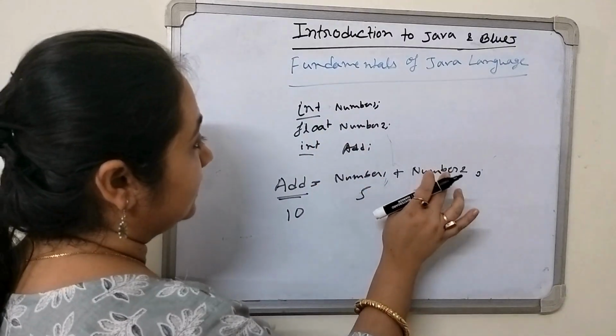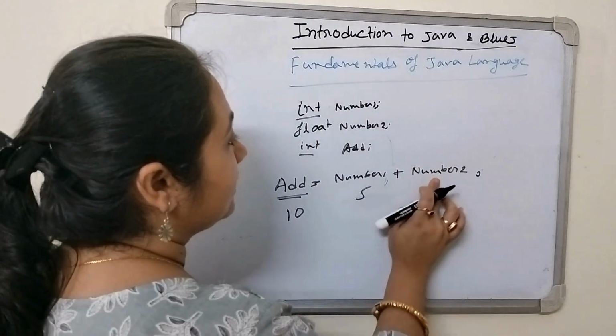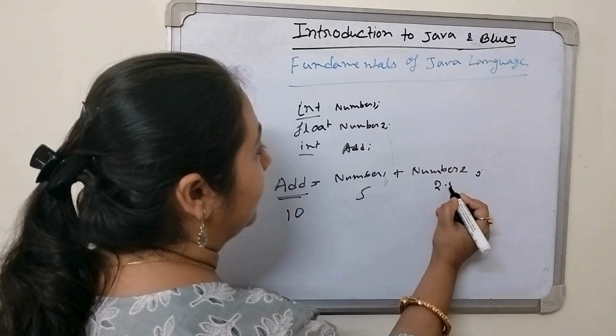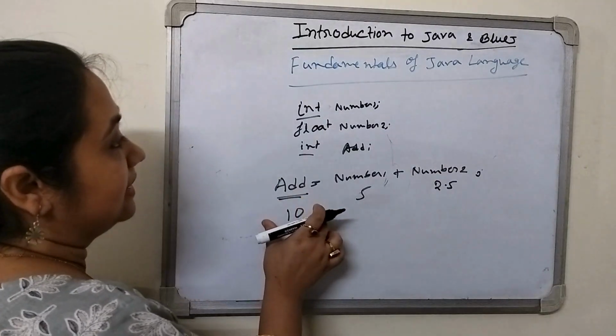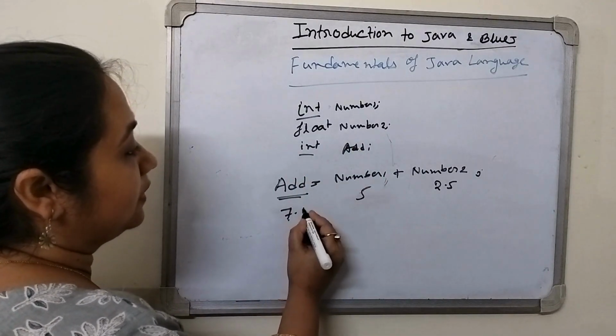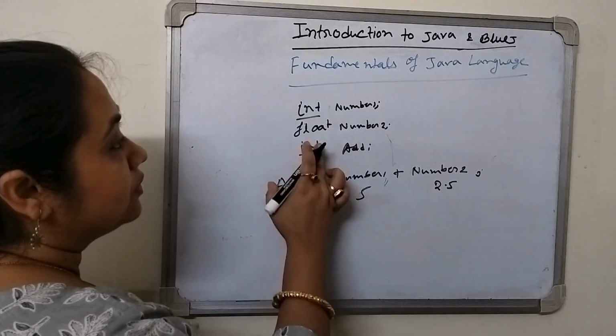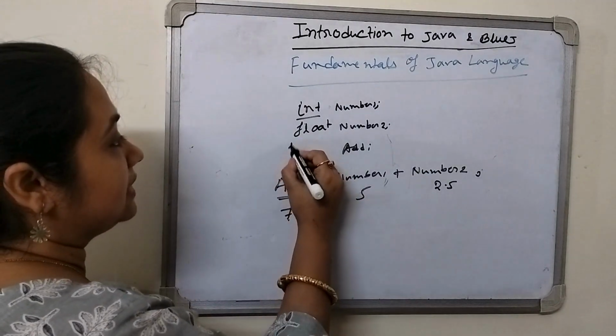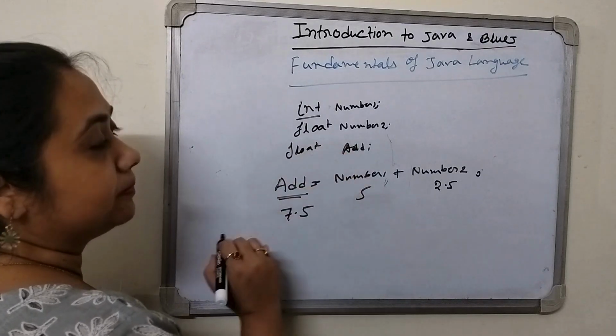Okay, that means in this number 2 as a float, we are taking a fractional value, that is 2.5. So what will be the result? In the addition, we can get 7.5, which is a fractional value. So in this addition, the data type should be float.